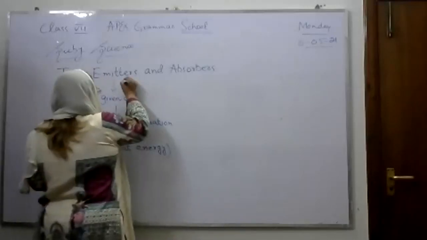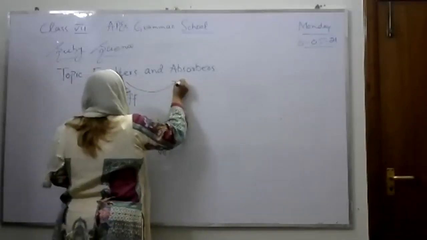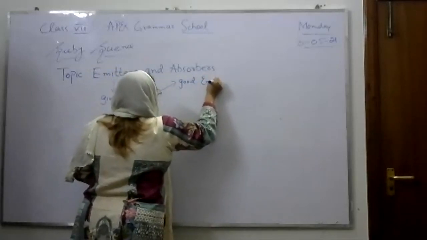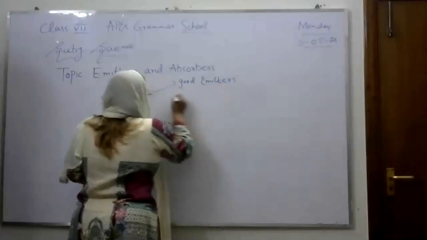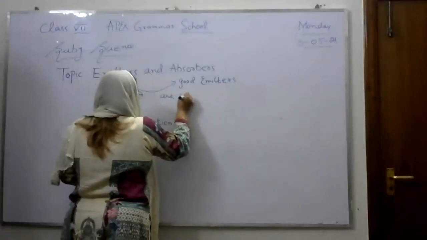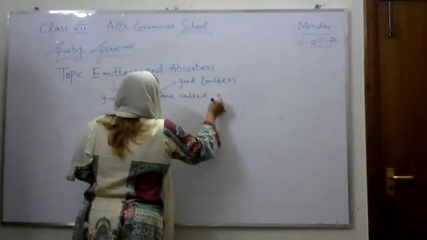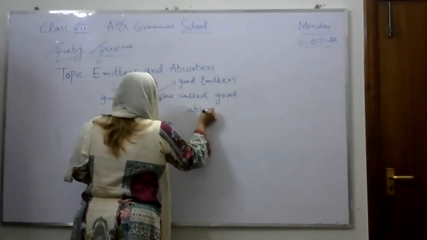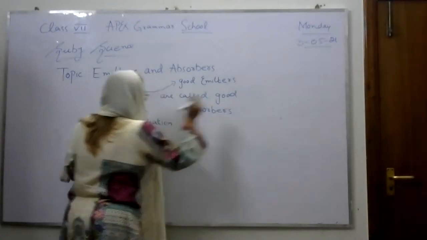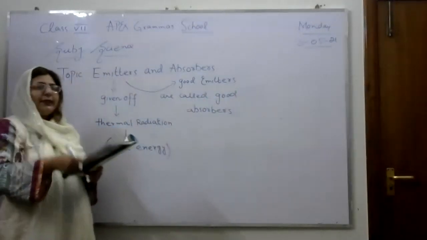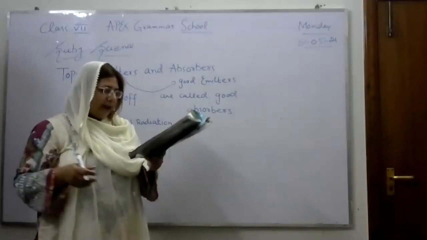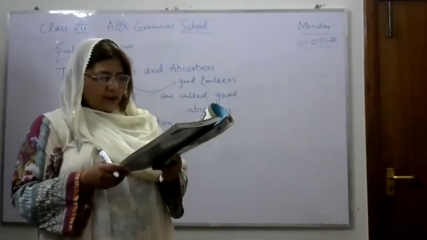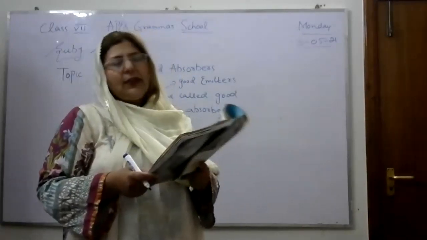Good emitters are called good absorbers. Now we will discuss this topic with the help of an example. White or silvery surfaces are poor absorbers because they reflect most of the radiation.